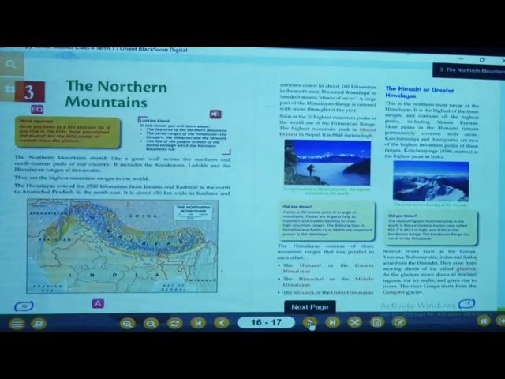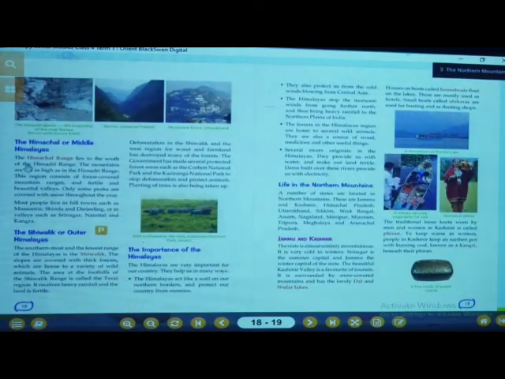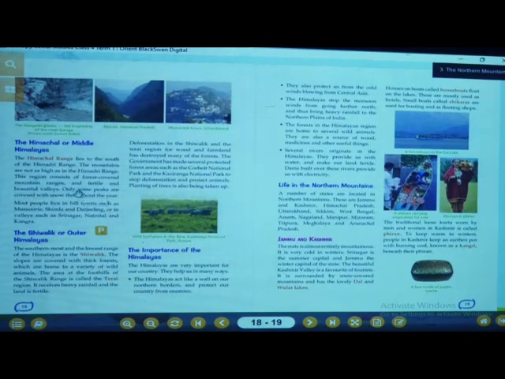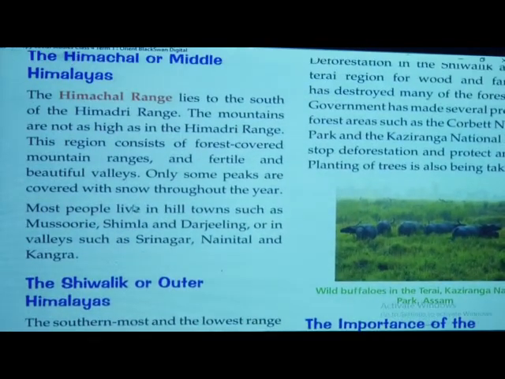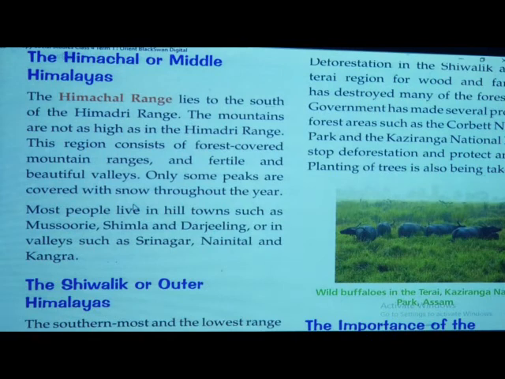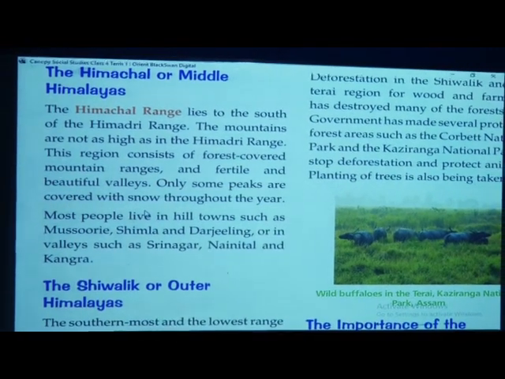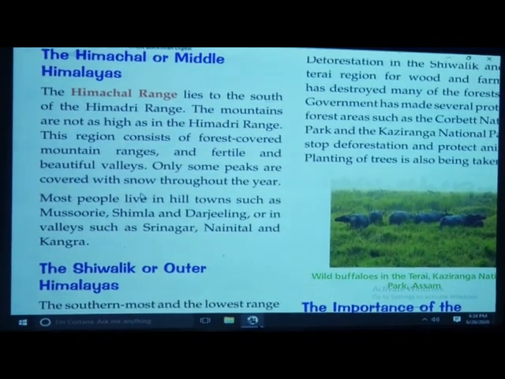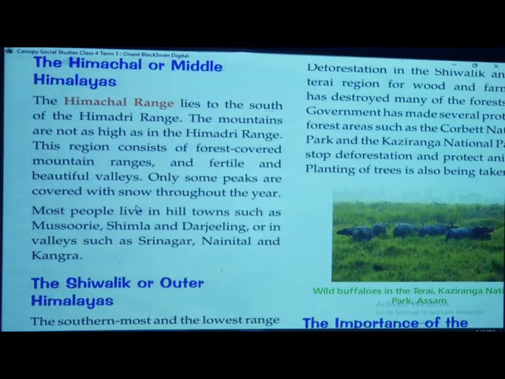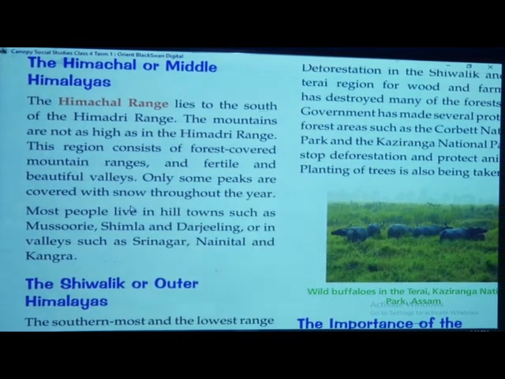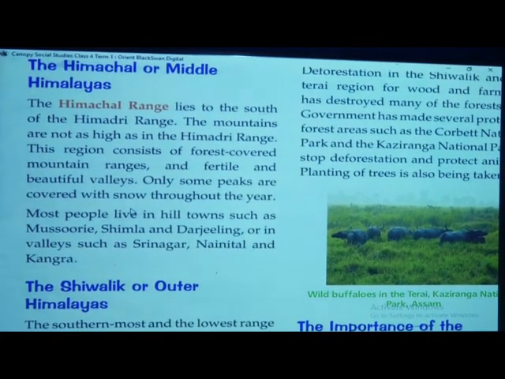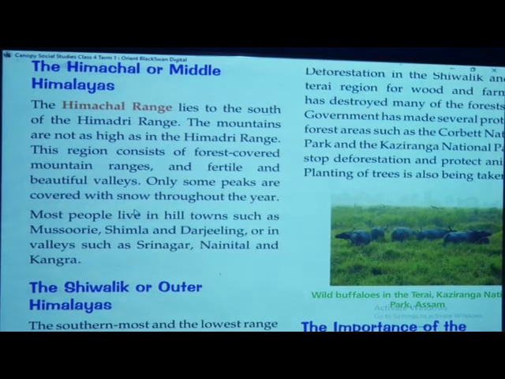And what else have we studied? We have studied about the Himachal. It is not as high as the Himadri range. It consists of forest covered mountain ranges, and the land is fertile with beautiful valleys.